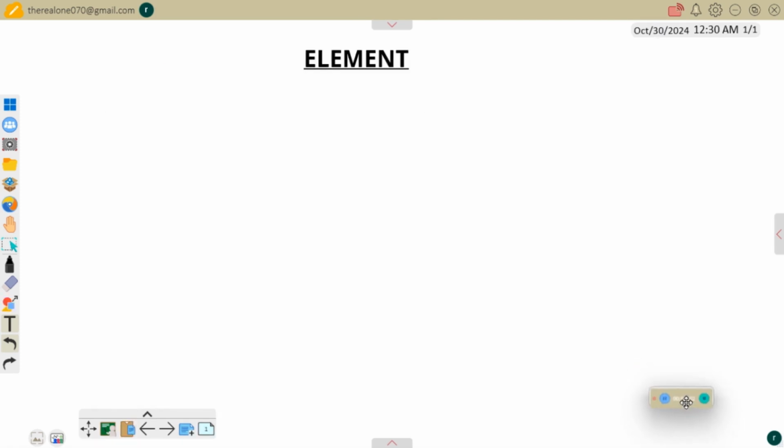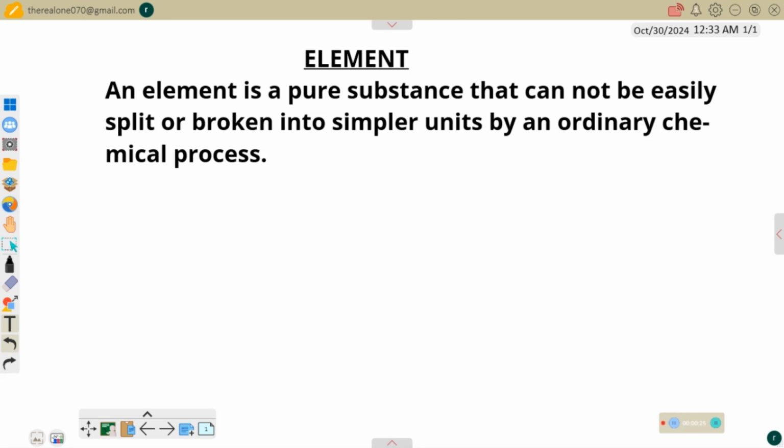Now, let's consider an element. An element is commonly defined as follows: an element is a pure substance that cannot be easily split into smaller substances or into simpler units by an ordinary chemical process. So the definition is as simple as that.